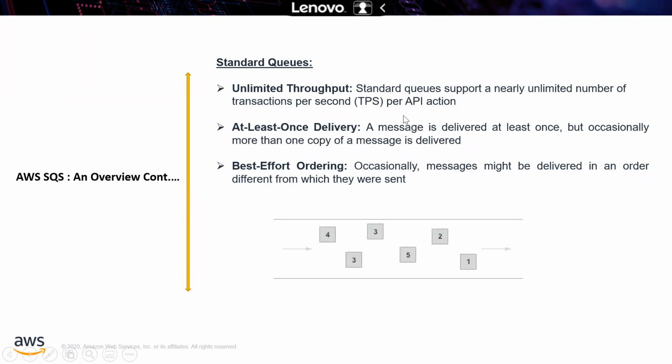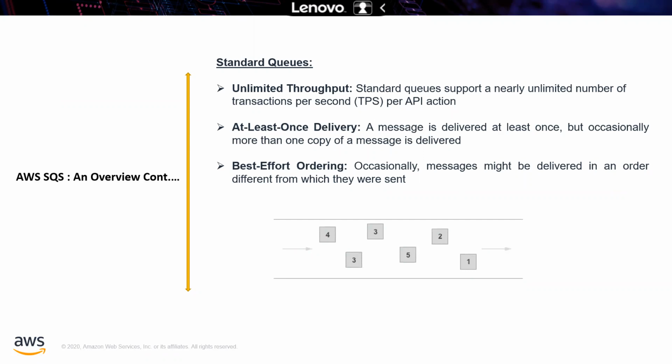So unlimited throughput means standard queues support a nearly unlimited number of transactions per second. That is called TPS, API actions. So you can have as many API actions as you want, so whenever you are throwing those messages, they will be queued and delivered.